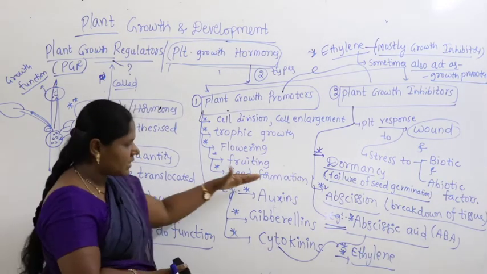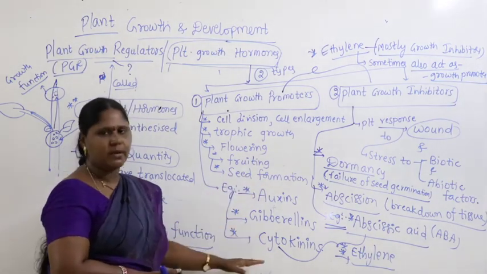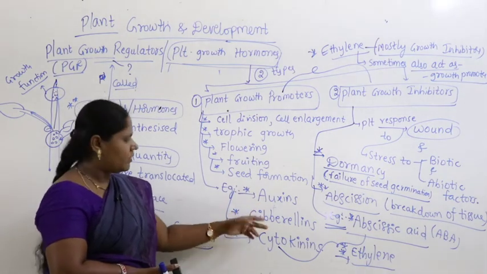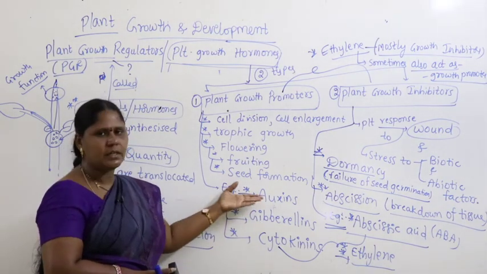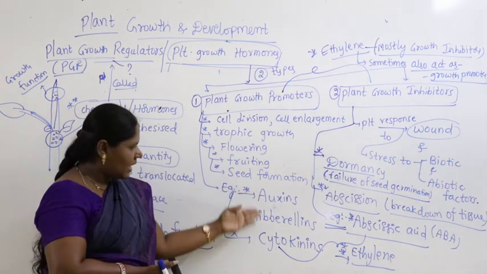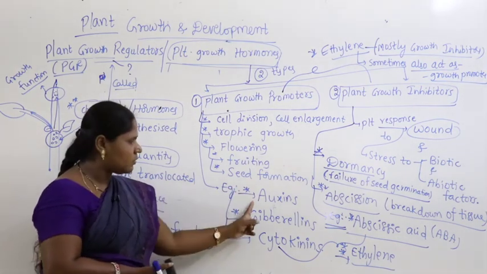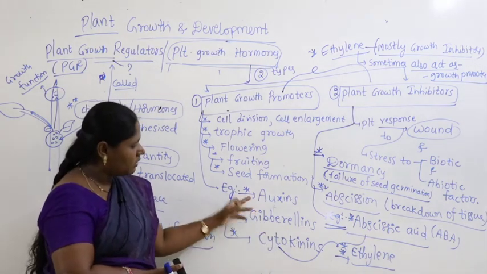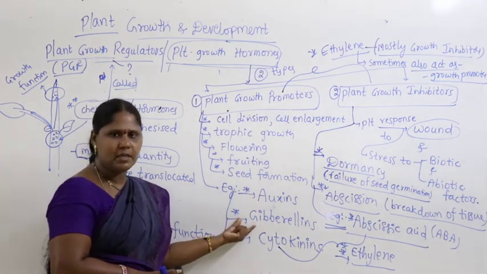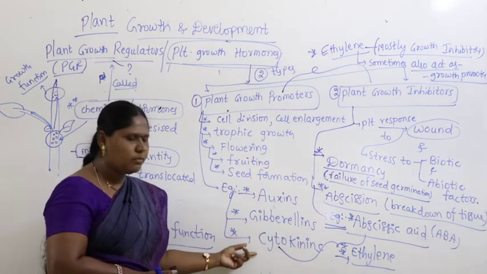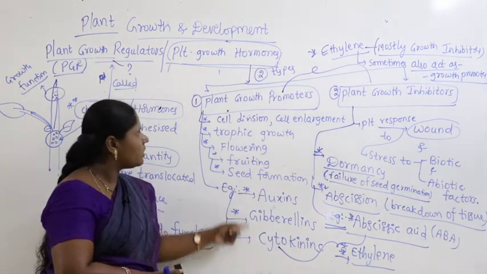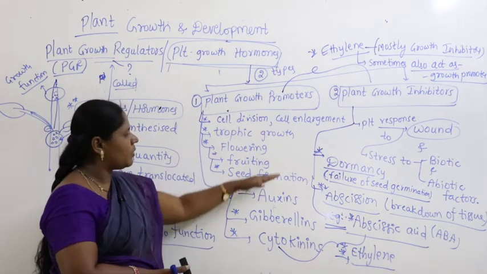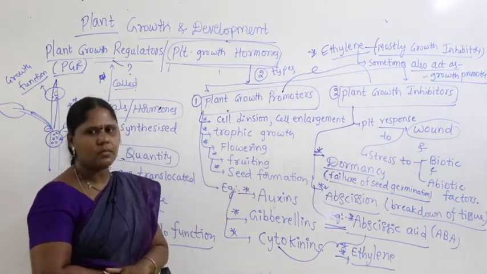Now, our discussion starts from here. We will discuss one by one. What is the first one we have to start our discussion with? Auxin. After that, we will discuss gibberellin. We have to study in detail about auxin. Now, let us start the lesson. After that, we will go through all the details about gibberellins, and then we will discuss cytokinins. Remember, all three come under plant growth promoters because they carry out growth promoting activities.